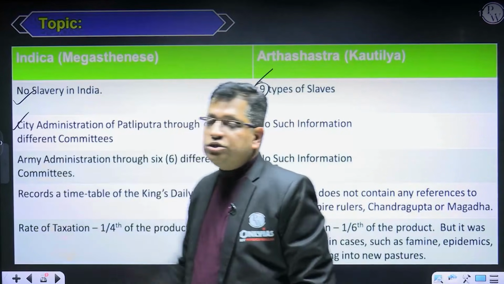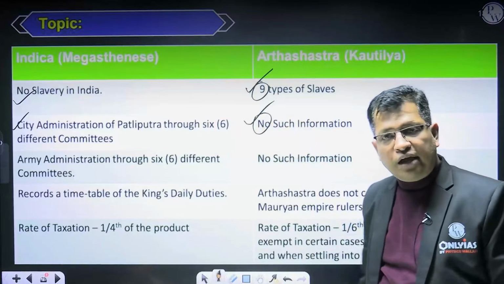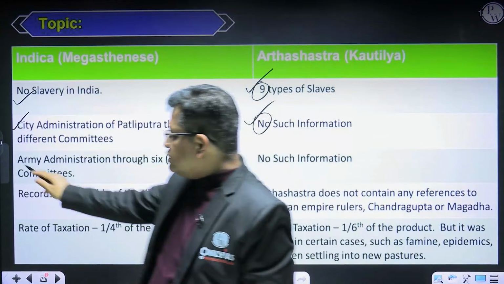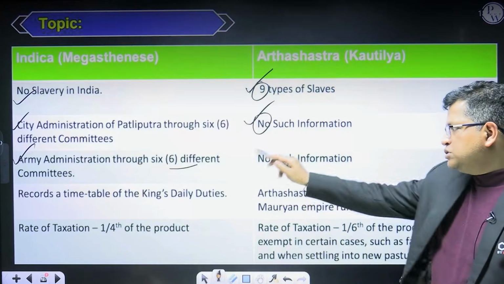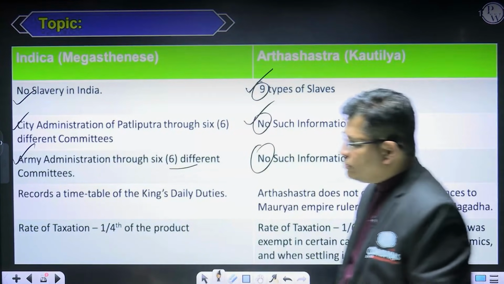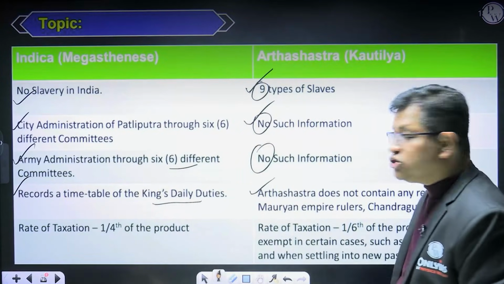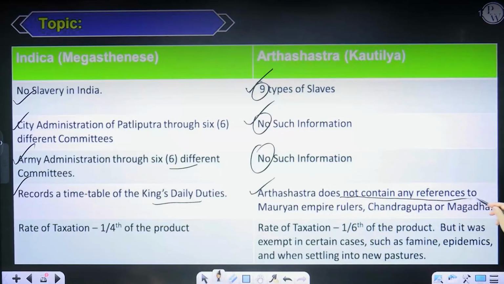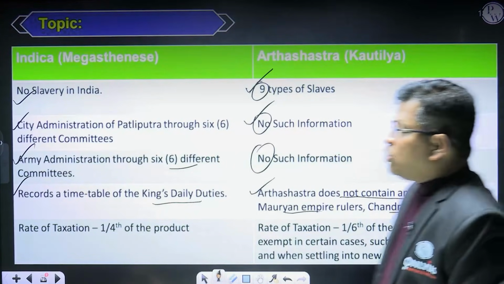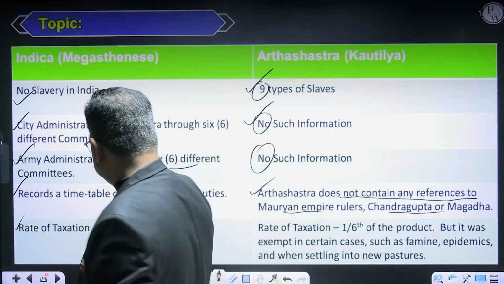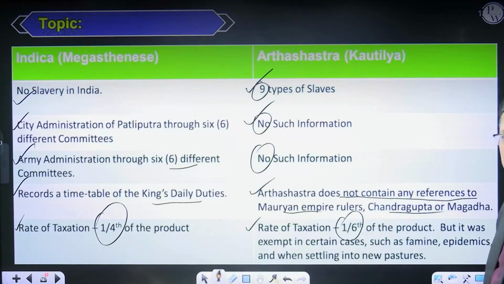Indica talks about the city administration of Patliputra, the capital city of the Mauryans, but no such information is given by the Arthashastra. Army administration was run by 6 different committees. No such information is given by the Arthashastra. Indica records a timetable of the Mauryan king's daily routine, but the Arthashastra does not mention the Mauryan Empire or king. According to Indica, the rate of taxation was 1/4, but the rate of taxation in the Arthashastra is 1/6, right?